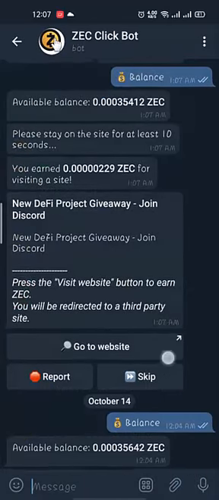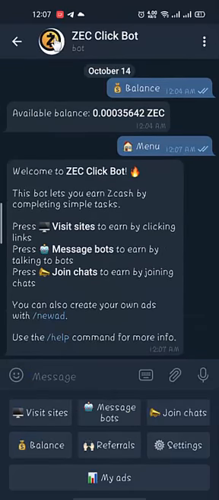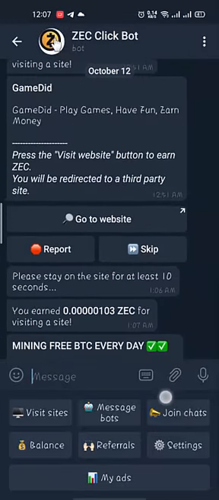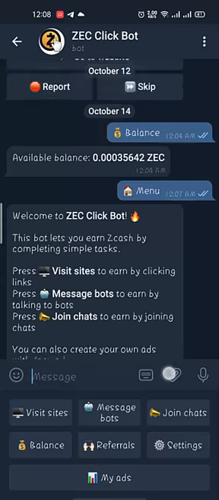Coming back onto the bot, you can see that this is the bot, and after starting in the menu you can see that there are three options to earn: visit sites, message bots, and join chats. So you are earning a lot from this bot. As with any other bot, there is almost no limit. There is a limit, but the limit is very high, meaning that you can earn a lot from this bot with visit sites, message bots, and join chats.